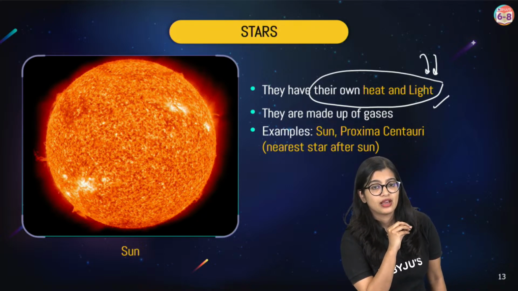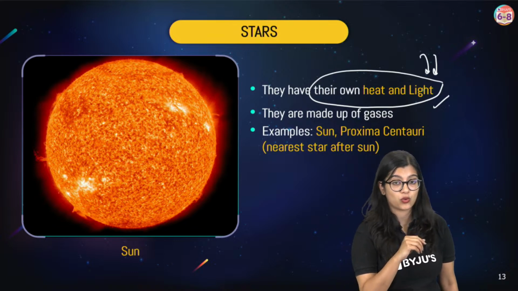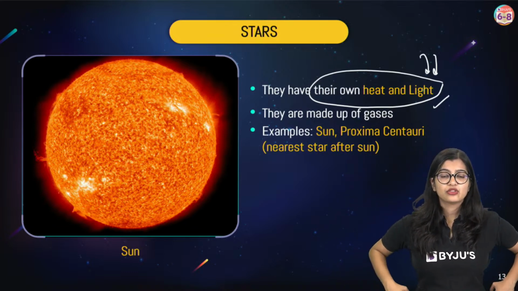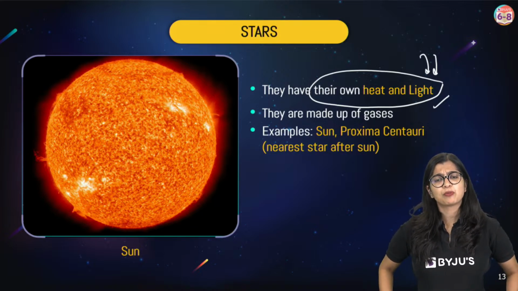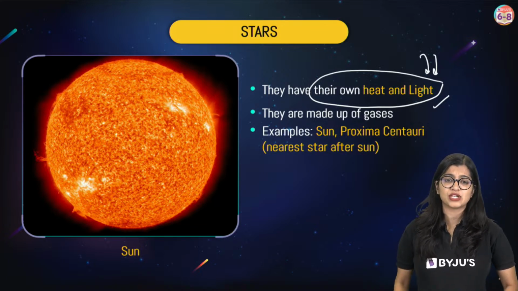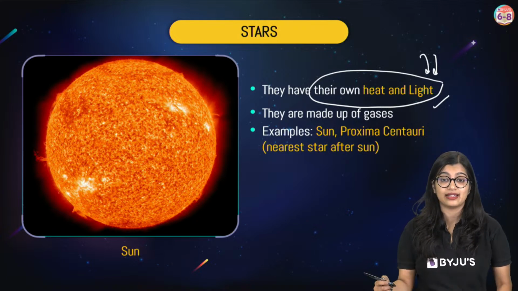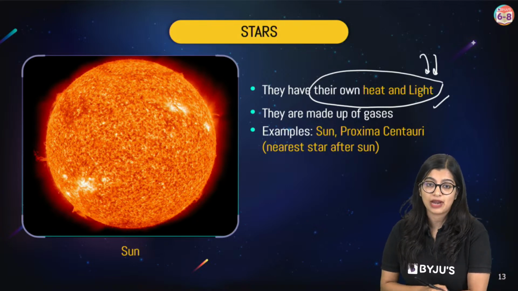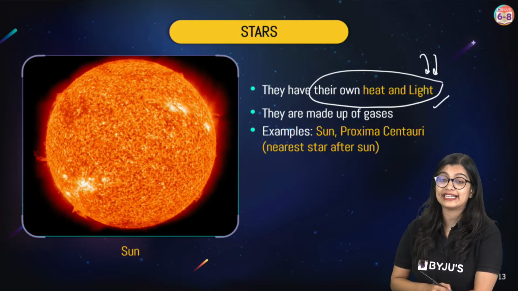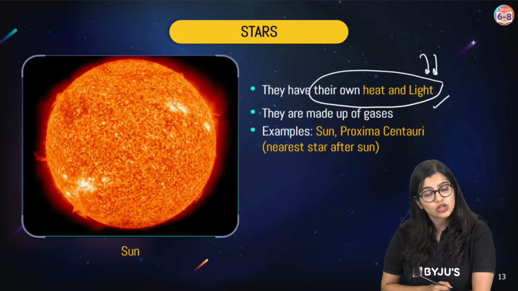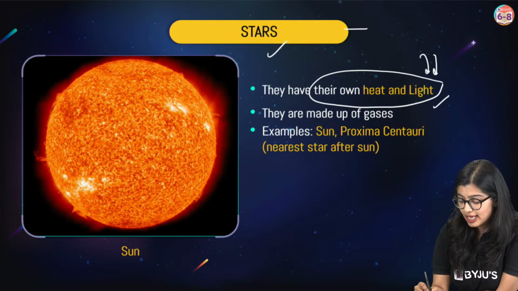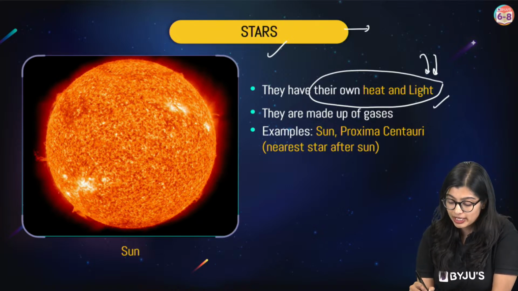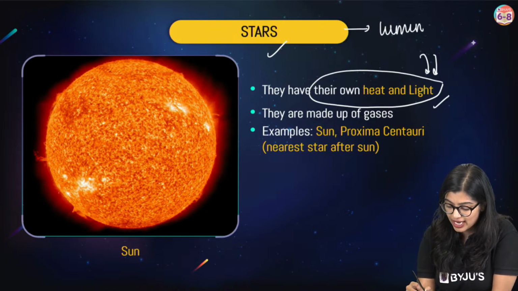Very good. Sun is a luminous object. Objects that are bright, exactly, right? So objects which are bright or which produce their own light are called luminous objects. So let's associate that with what we are learning. Stars that are here, they produce their own light, which means stars are luminous objects.